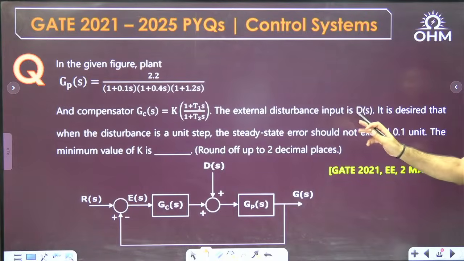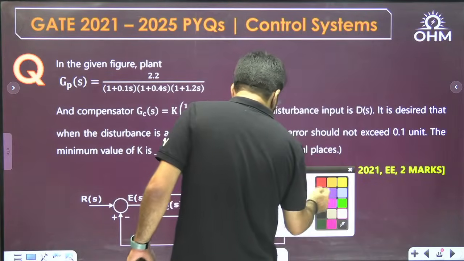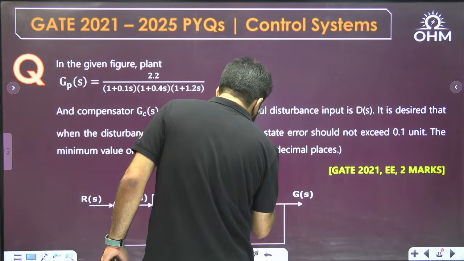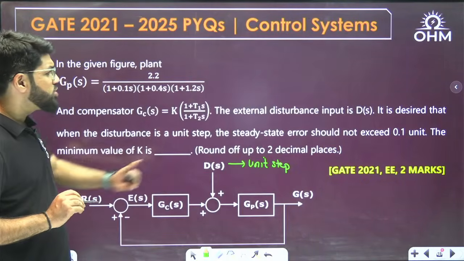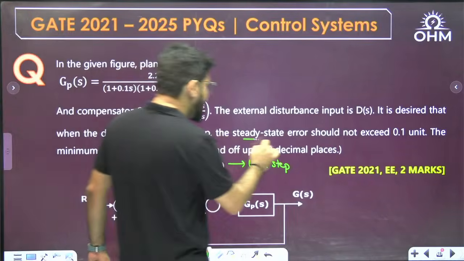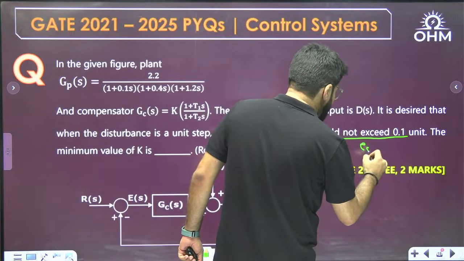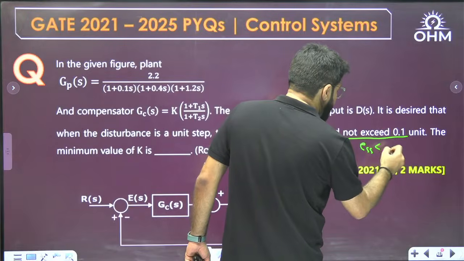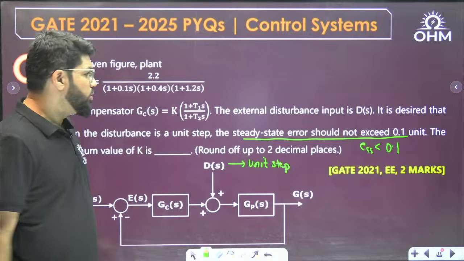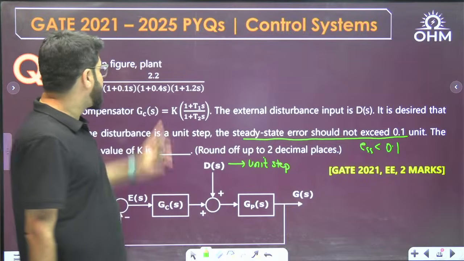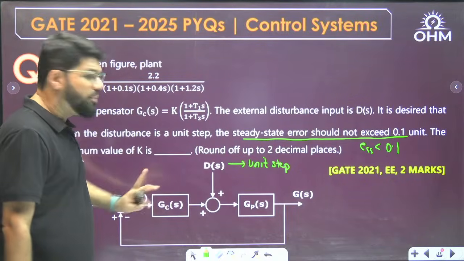It is desired that when the disturbance is unit step, the steady state error should not exceed 0.1. So steady state error should be less than 0.1. What is the minimum value of K, where K is what is there in the compensator transfer function?